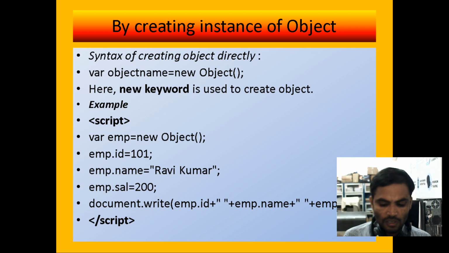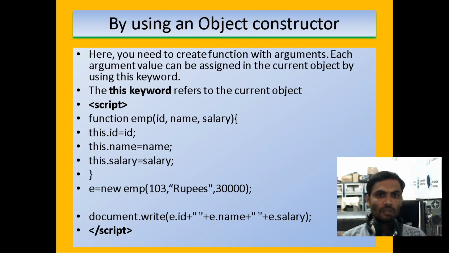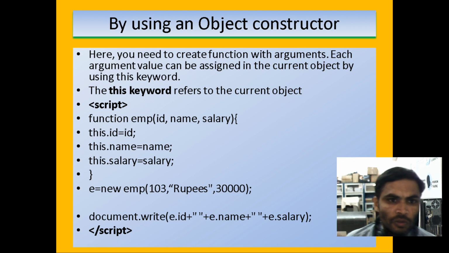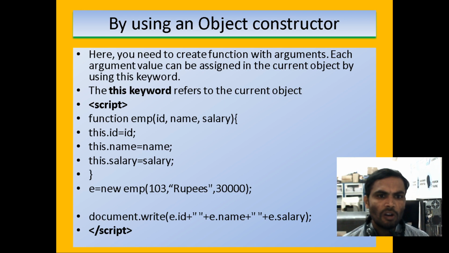Now next we are going for constructors. With the help of constructors, how do you create objects in JavaScript? You need to create functions with arguments. Each argument value may be assigned to the current object by using the this keyword. This keyword refers to the current object or instance object, and we can use it for the properties in JavaScript.